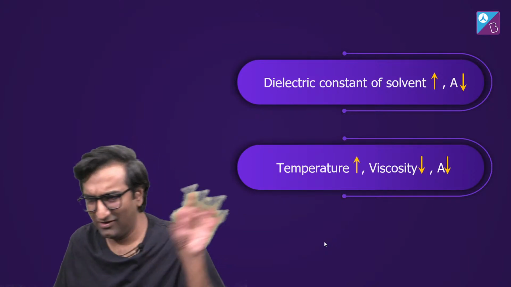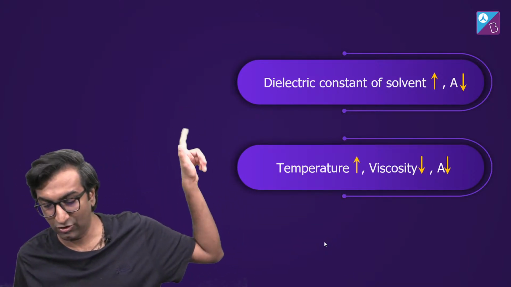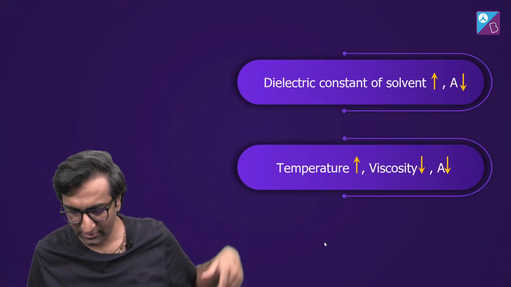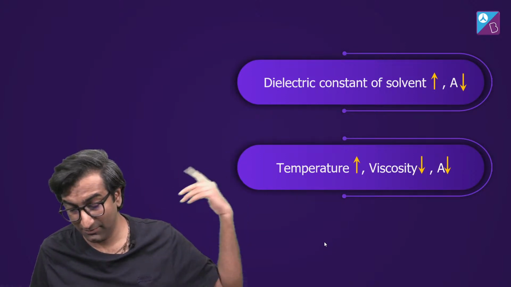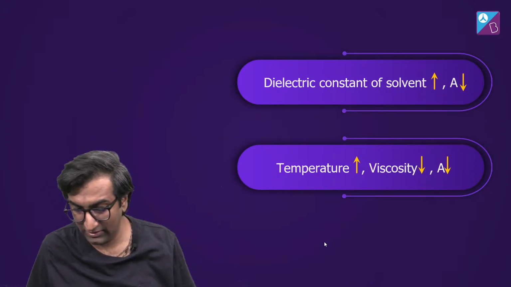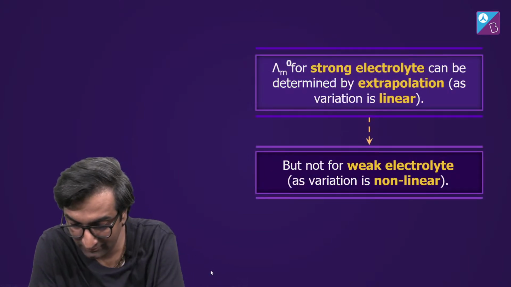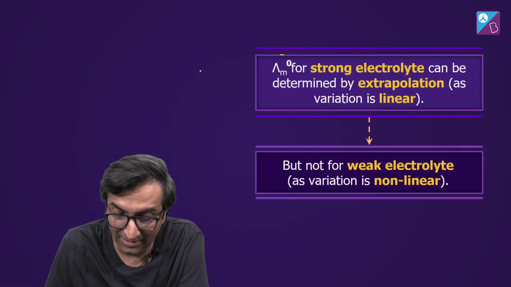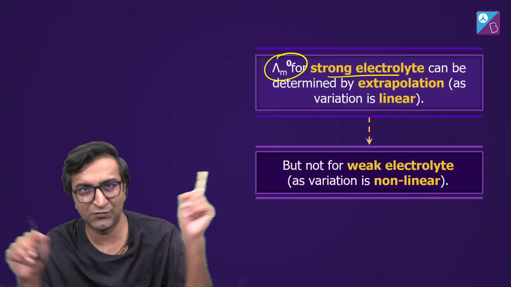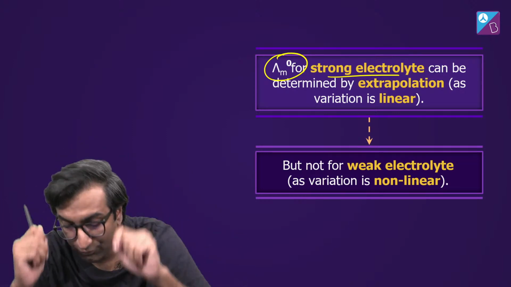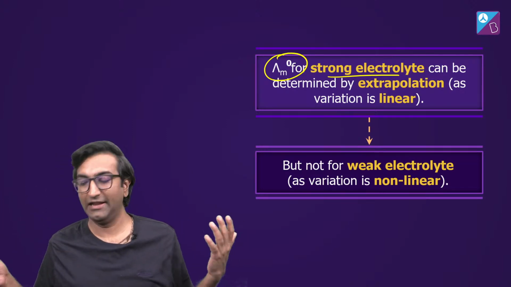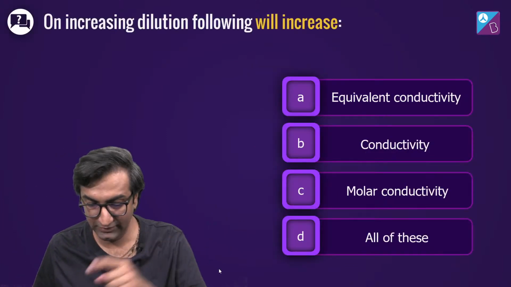ठीक है. And again, some more extra information. अगर dielectric constant ज्यादा है तो A की वैल्यू कम हो जाती है. टेम्परेचर बढ़ती है या फिर विस्कोसिटी कम होती है, A की वैल्यू कम हो जाती है. Not needed at all, but just some extra information right here. Okay, so lambda naught m हम लोग निकाल सकते हैं for a strong electrolyte just by extrapolation. That's why that graph was beautiful. Weak electrolyte के लिए we need to do something else.